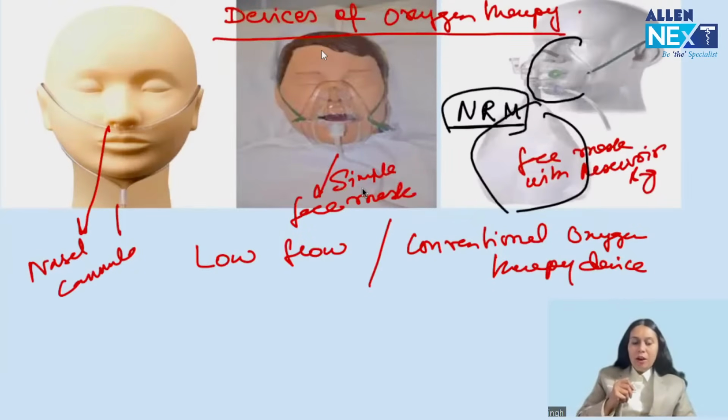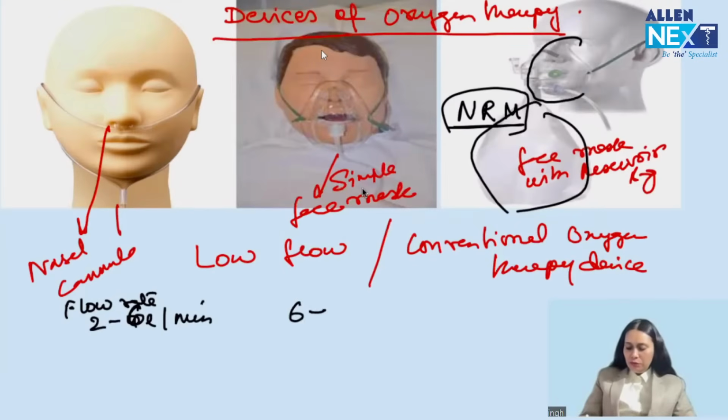So what is the thing you have to remember about these three devices? We have to remember the flow rate, what oxygen flow rate we have to keep, and we have to know about the FiO2. So remember, for nasal cannula, 2 to 6 liter per minute, not 4. For face mask, 6 to 10 liter per minute.